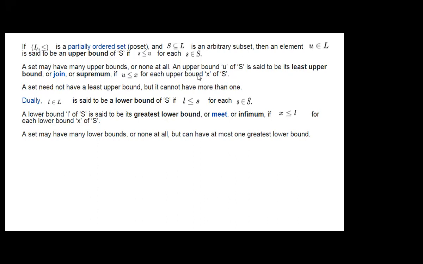Many upper bounds may be there for a set, and out of those, the smallest one will be known as the least upper bound. For the smallest one, I am using the condition that U is less than or equal to X for each upper bound X of S.